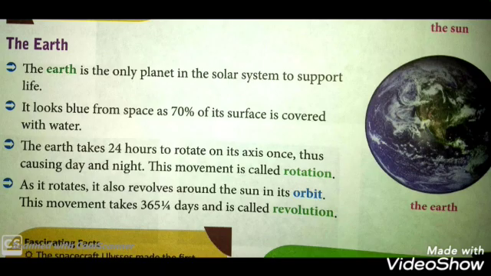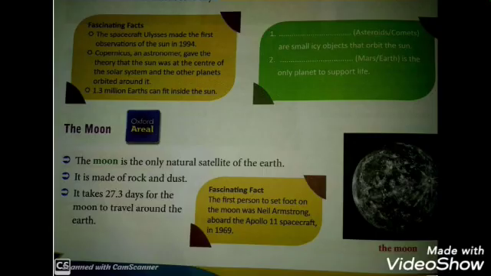Okay students, now next we will see the Moon. The Moon is the only natural satellite of the Earth. It is made up of rock and dust. It takes 27.3 days for the Moon to travel around the Earth.